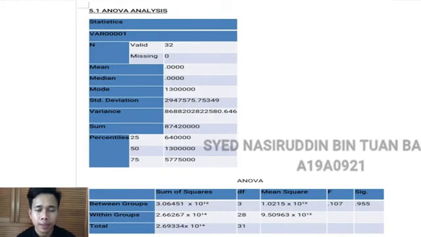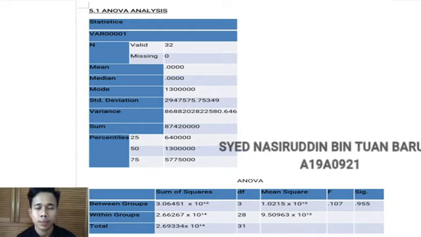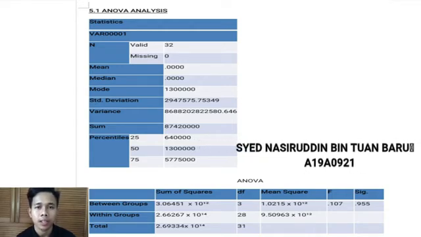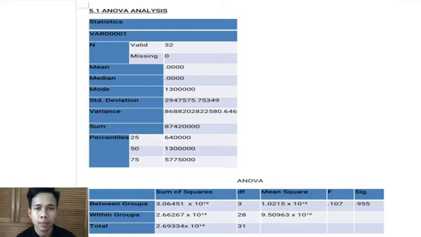Assalamualaikum and hi, my name is Syed Suleiman Tuan Baru, matric number A1980921. My part is about SPSS. To get the answer from SPSS, we have to find all the means for the active users from 2016 to 2019 from total means, and use the total means to get the median, mean, mode, standard deviation, variance, range, Q1 and Q3. 5.1 is ANOVA.